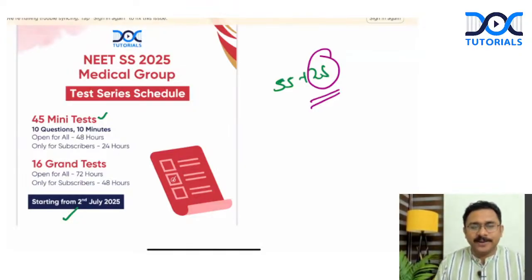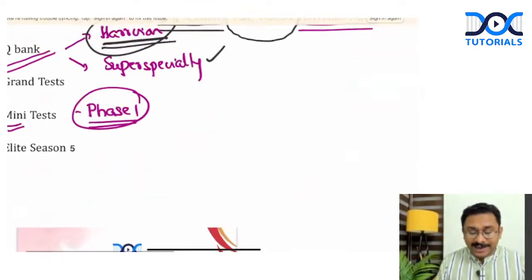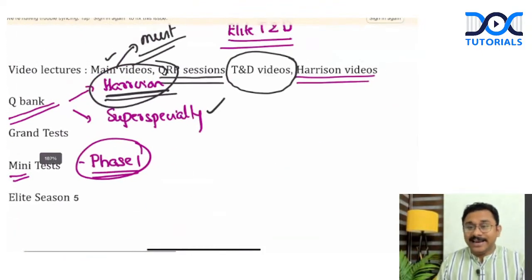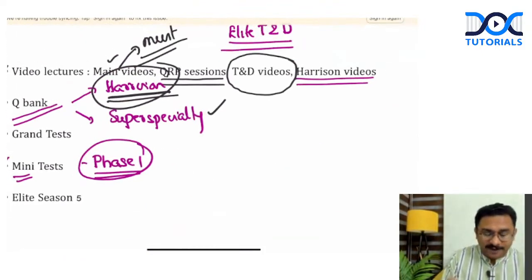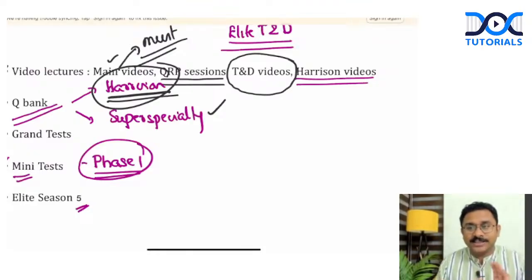Now you might ask me, so what about phase 2? Once we are done with July, August, September, how do we move forward? That is when the elite test will start. The elite test and discussion season 5. We are already done up to season 4. We'll start with season 5. You might ask me, what is the difference between the mini test and the elite test? The difference is that elite tests are not just tests alone. They will be followed by video discussions.